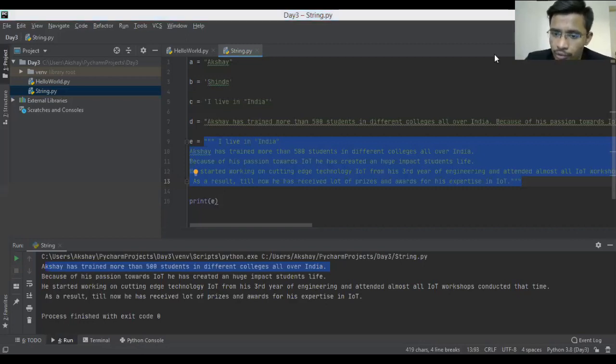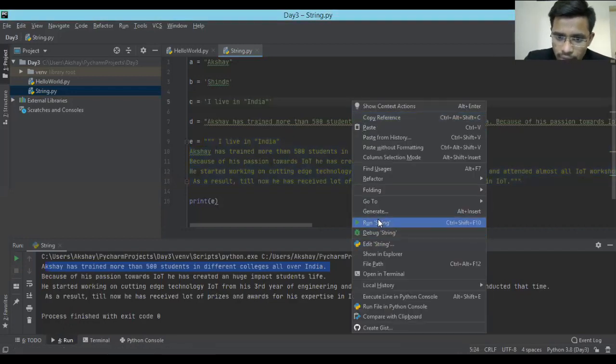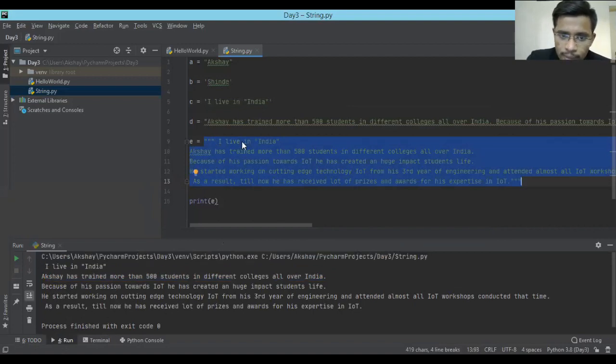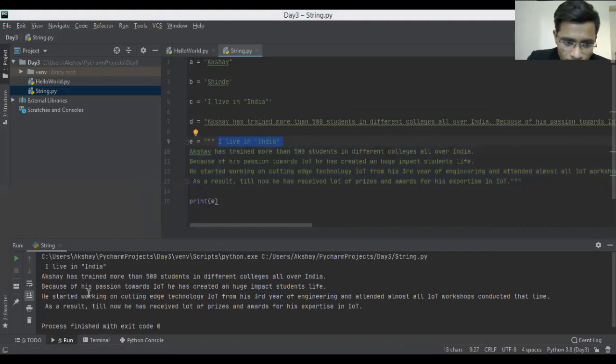There is a question in the chat box. What is that? Please run this. It will show you the same thing because we haven't changed anything. Instead of a single triple quote, we just used a double triple quote, so it will not change anything. See the way I have written it on the screen, the same way I'm able to see it in the console. So that's the beauty of this thing.